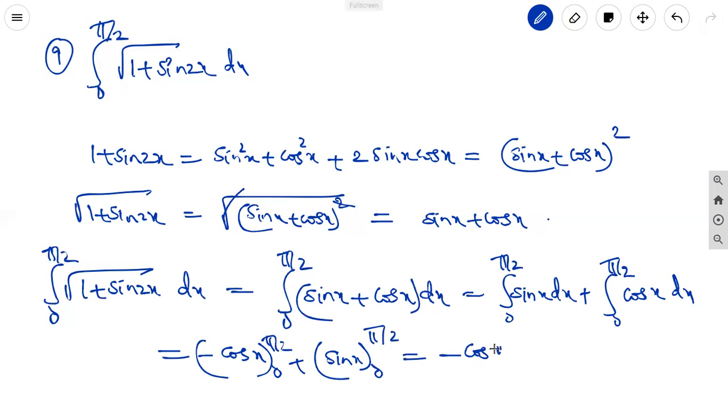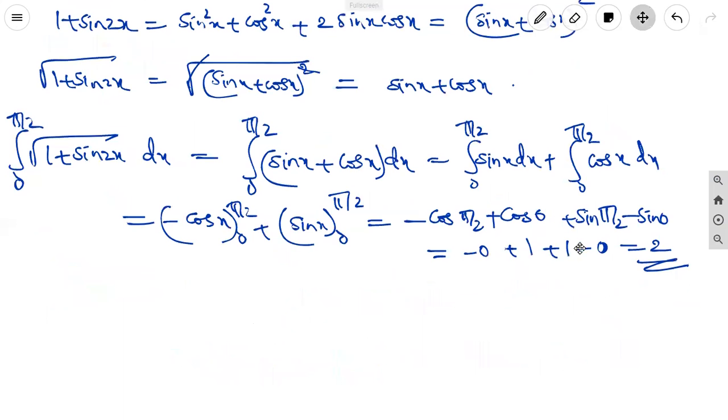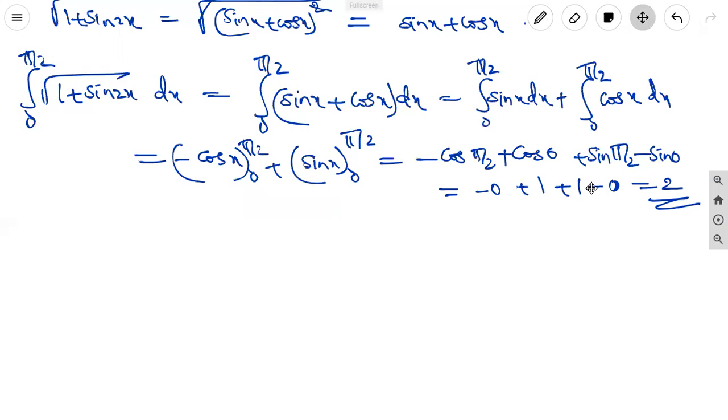Minus, upper limit is pi by 2, minus into minus plus, lower limit is 0. For sine, upper limit is pi by 2 and lower limit is 0. Cos pi by 2 is 0. Cos 0 is 1. Sin pi by 2 is 1. Sin 0 is 0. It is equal to 2, is the answer. Minus of minus plus: upper limit minus lower limit. It already has the negative. Negative into negative is positive.